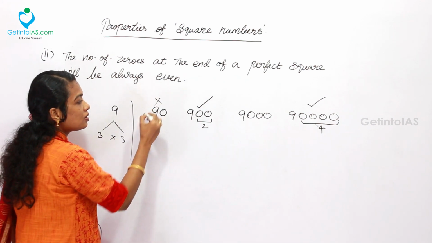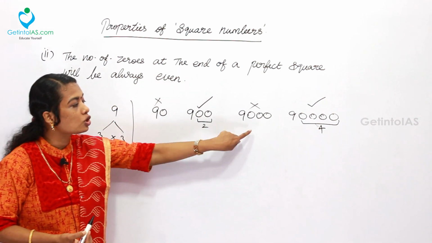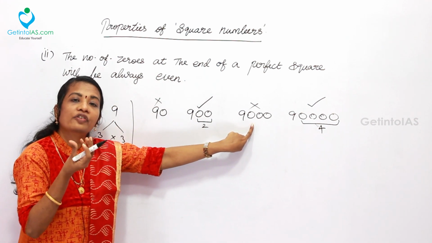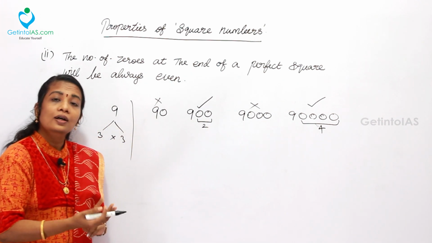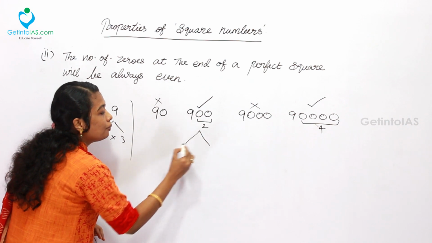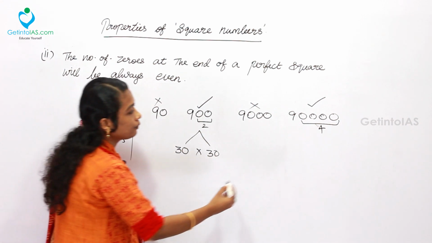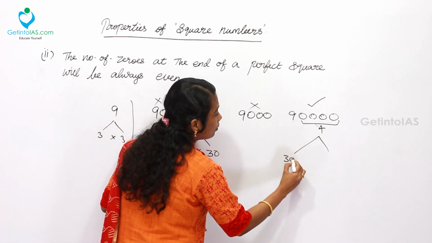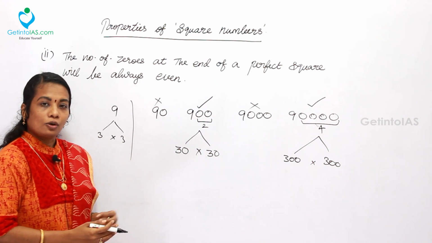We could not say the other 2 numbers are perfect squares, which means if you take the square root of 9000, you will definitely get a decimal value. But in the case of 900, you will get an integer value, 30 into 30, which is 900. 300 into 300 gives 90,000, that's all.